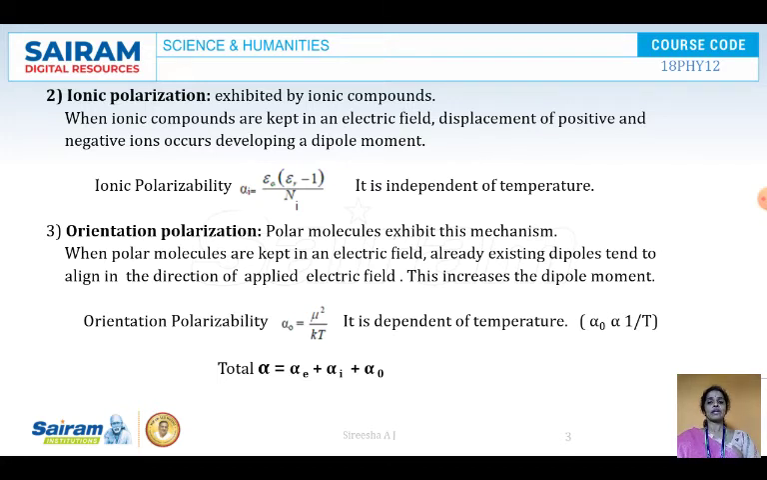So total polarizability alpha is equal to alpha E plus alpha I plus alpha naught, which is nothing but electronic polarization, ionic polarization and orientation polarization.